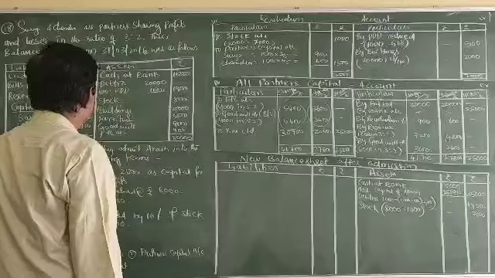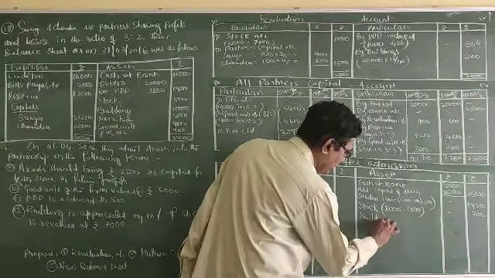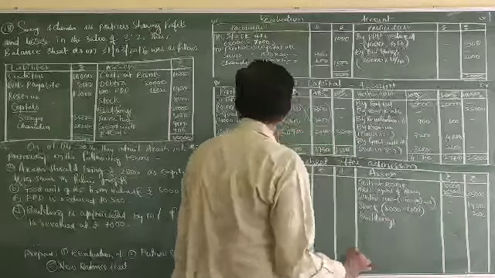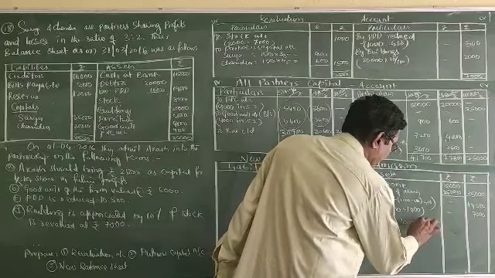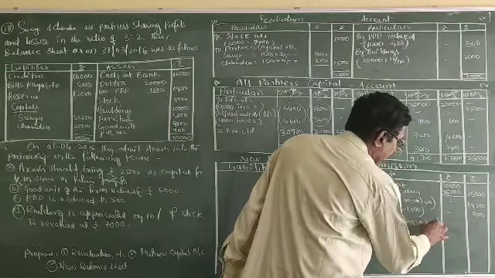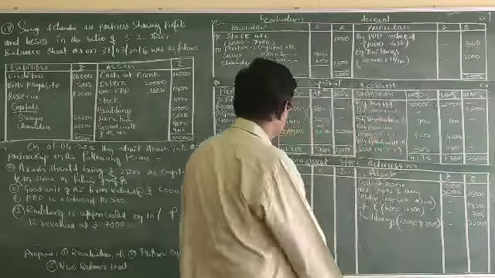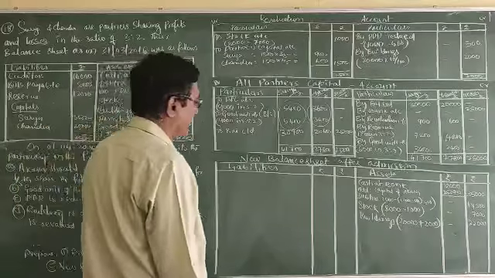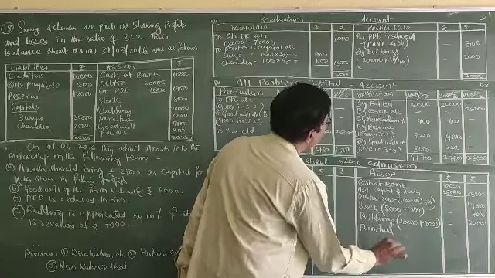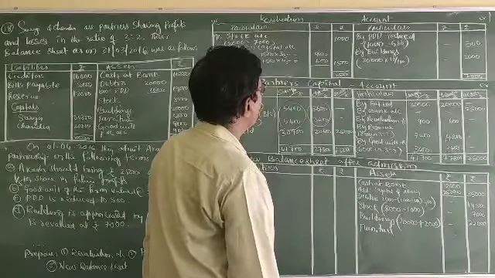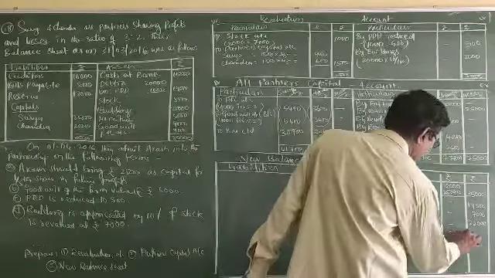Next, buildings 20,000 is there, plus 2,000 is the appreciated value, 22,000. Furniture 5,000. Furniture nothing else, so directly write 5,000.